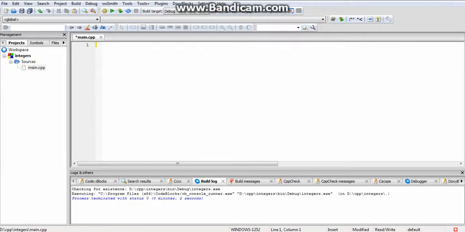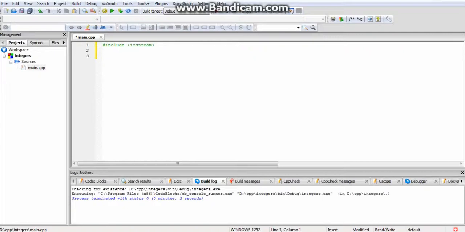I'm going to put in a hashtag and type in include, then open a pointy bracket and type in iostream. What that basically means is I am going to tell the compiler that I want to use the input and output stream. I want to include that file, or that set of rules, into the program we are writing today, so that we can tell the compiler exactly what we are going to do. We are going to include that set of rules so that we can comply with those rules during the program.